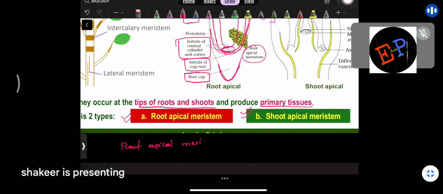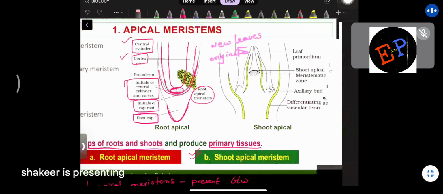Root apical meristems. Meristems means what? Cells, that's all. Cells which divide continuously. Where are they present? Present between central cylinder and cortex. What is meant by cortex? Cortex means the outer layer which is surrounding this central cylinder. So in the gap between these two, you will find the root apical meristems. These are cells which divide continuously.